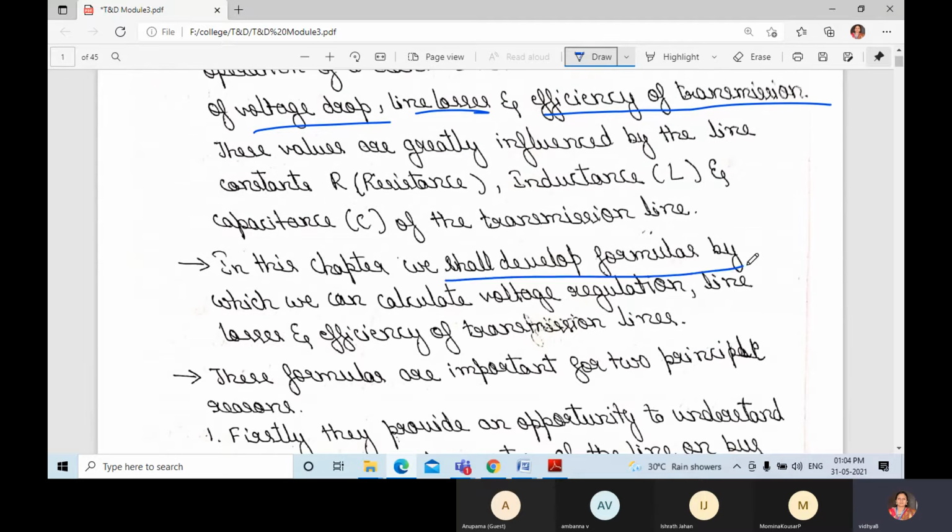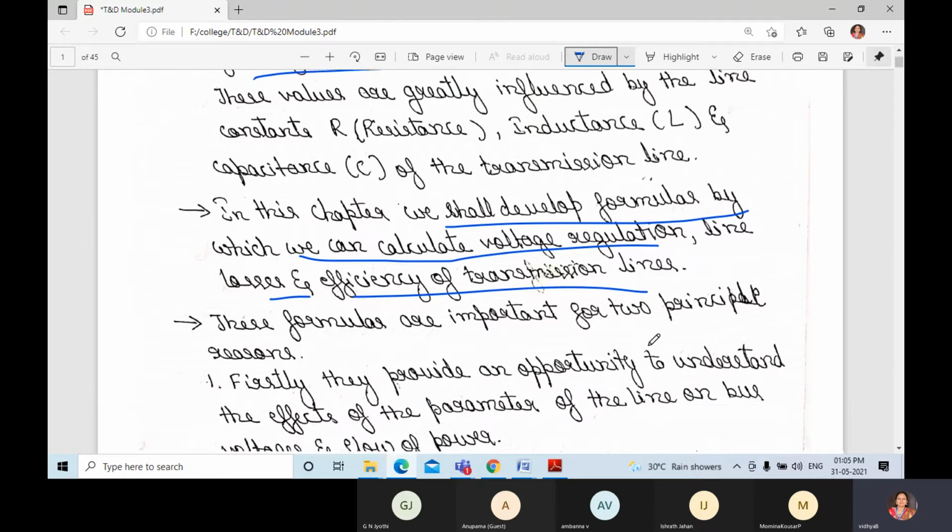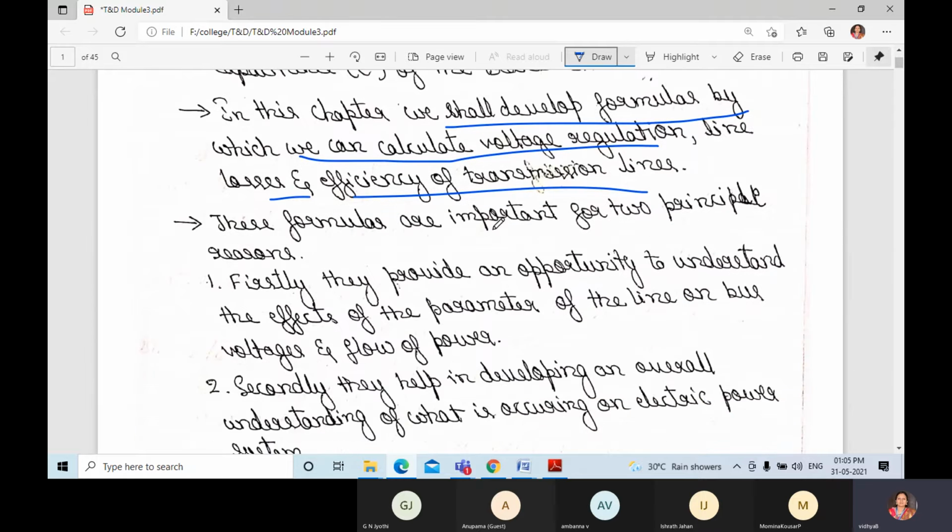In this chapter, we will develop formulas by which we can calculate the voltage regulation, line losses, and efficiency of transmission lines. These formulas are important for two principal reasons.